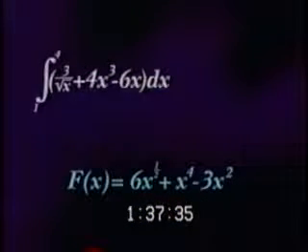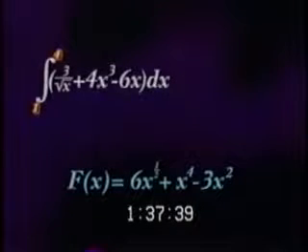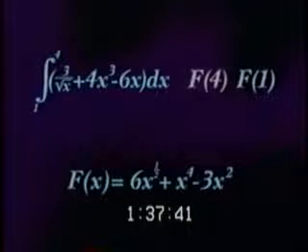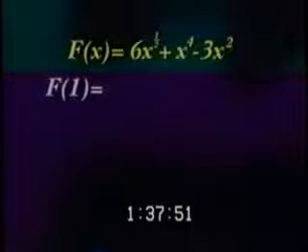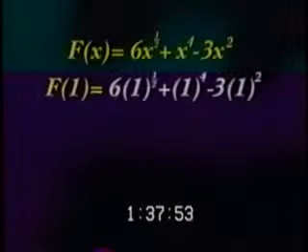Now, we want to evaluate this over the interval from 1 to 4. So we need to find the values for capital F of 1 and capital F of 4, and then subtract the value capital F of 1 from the value capital F of 4. It's just that simple.